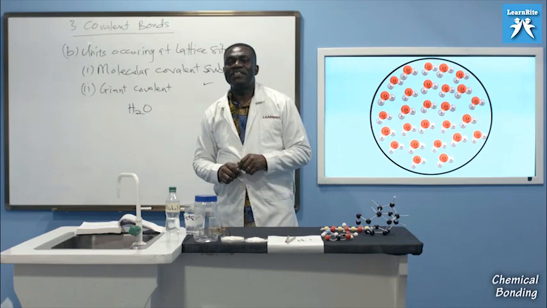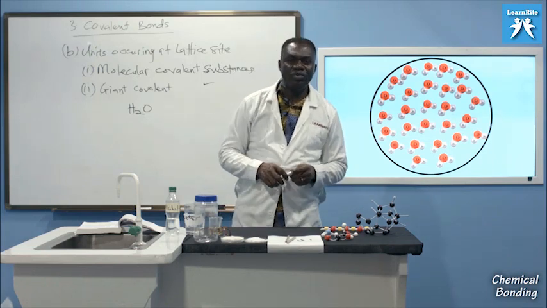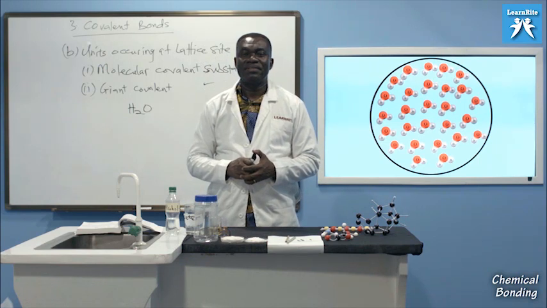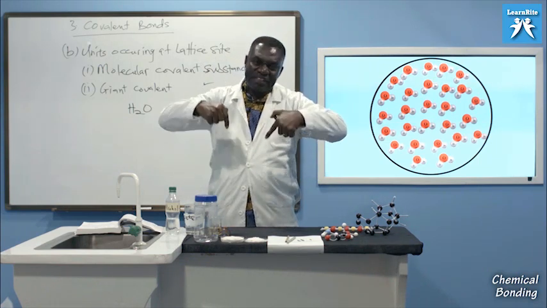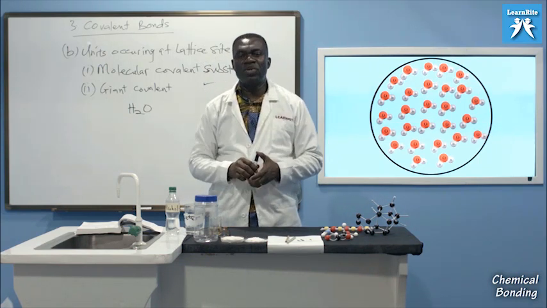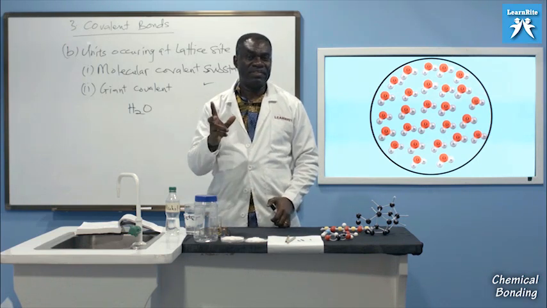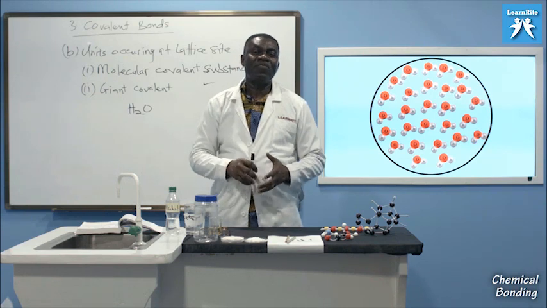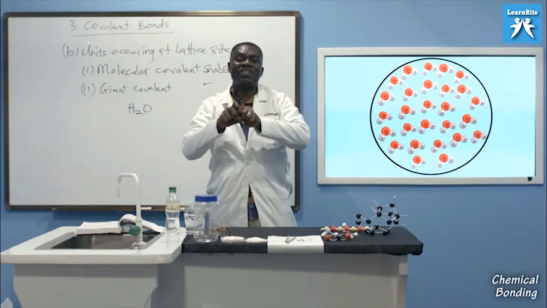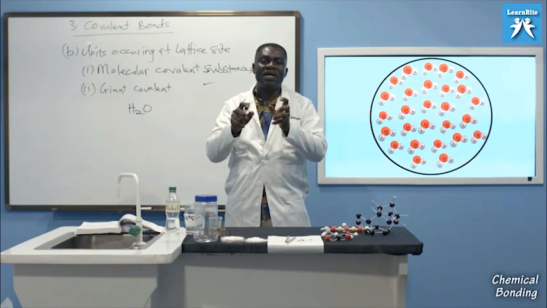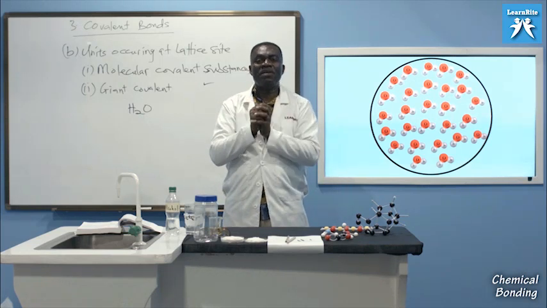On the other hand, giant covalent substances are huge. They are huge substances that consist of many of the same kind of molecules, and they are held together by covalent bonds too. Please take this. The giant covalent substance, if you take 1 mole of the substance, the atoms forming 1 mole are all held by covalent bonds.